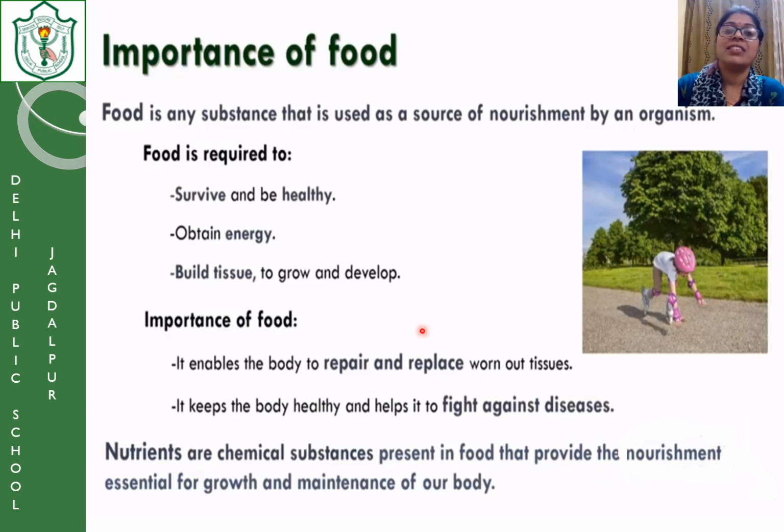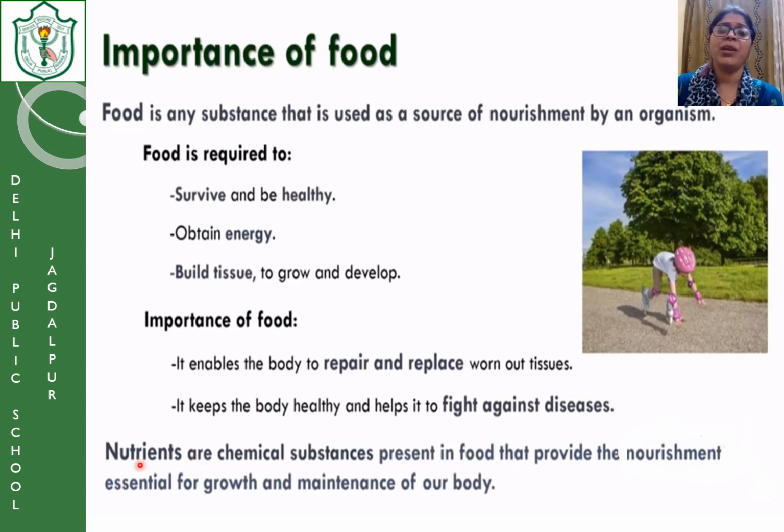So, if you have to write why food is important to us, because number one, it helps us to survive and keeps us healthy. Second, it gives us energy to do the different activities. Number three, it helps to build the tissues. It helps us to grow and develop. Next one, it enables the body to repair and replace the worn out tissues. Last one, it keeps our body healthy and helps it to fight against the diseases.